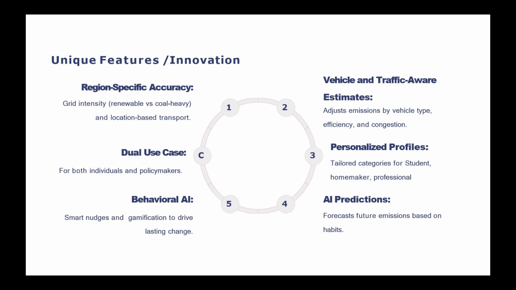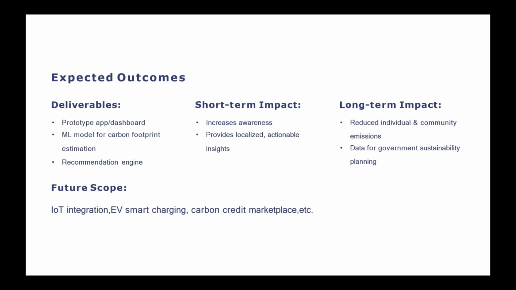CarbonLens AI brings six innovations: region-specific accuracy, vehicle and traffic aware estimates, personalized profiles, AI predictions, behavioral nudges, and gamification. Now, the final deliverables would be the prototype app and the carbon estimation model, and these are the short-term and long-term impacts.